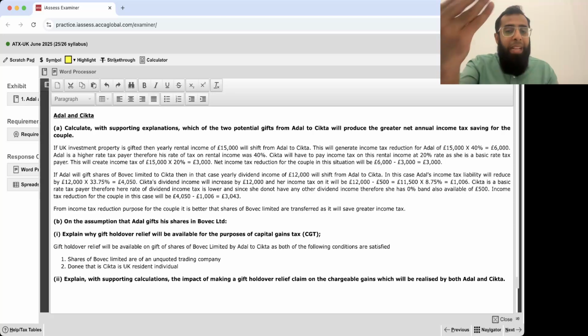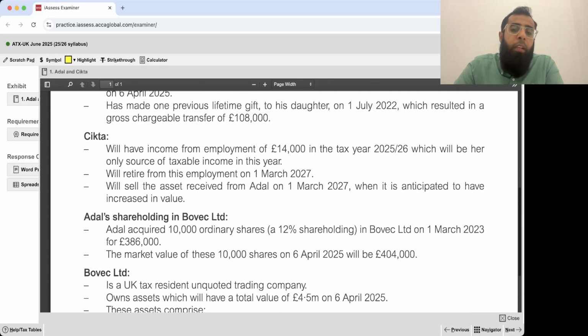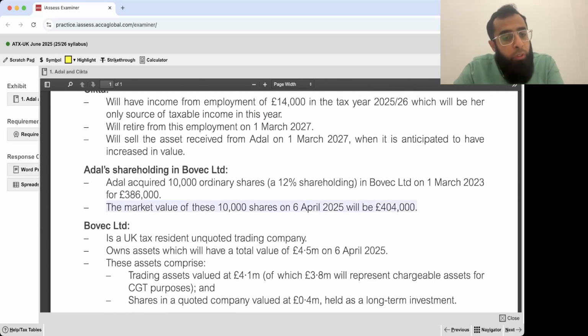When the donee sells that item later on, the gain will become chargeable at that time. Gift holdover relief defers the gain from the donor to the donee. Very easy requirement, just listen to me carefully. What is the value of shares now? It's 404,000 shares value, whereas its purchase value was 386,000. Okay, so let's look at it.